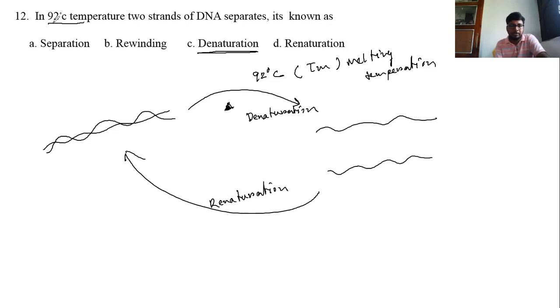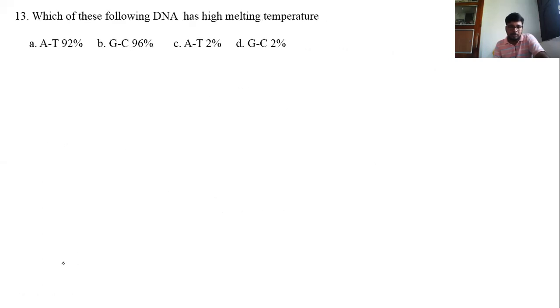So at 92 degrees centigrade temperature, DNA denaturation occurs. Option C is the answer. Let's move to the next question. Which of these following DNA has high melting temperature?